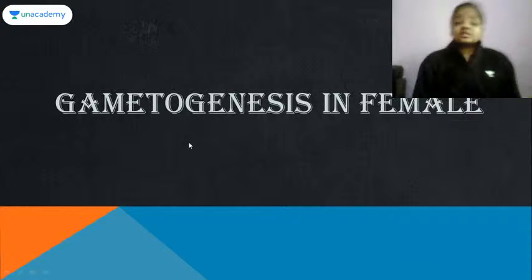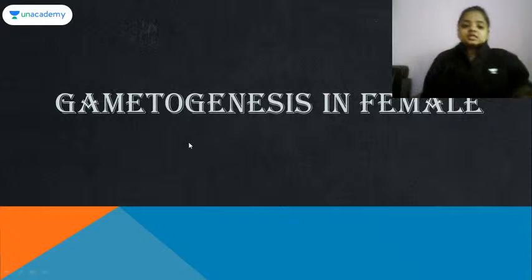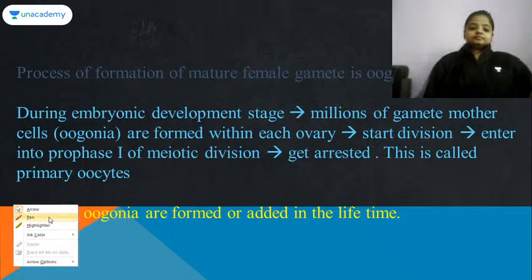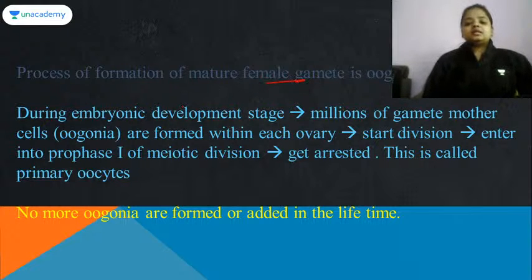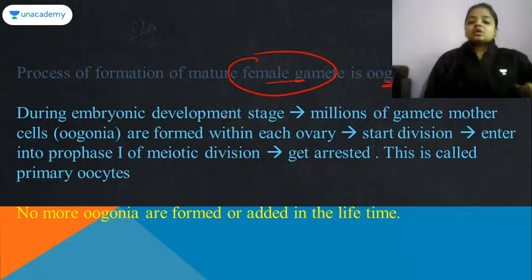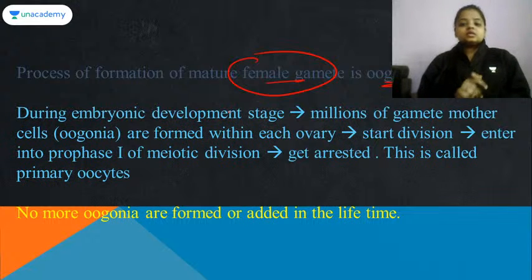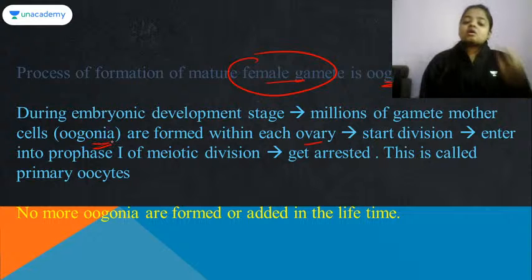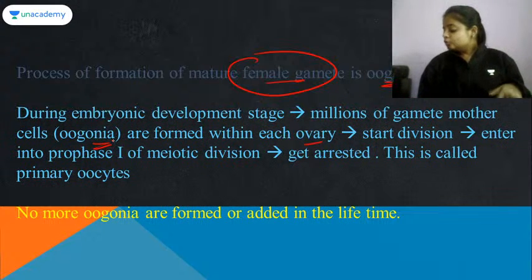तो अब आता है gametogenesis in the female, यानी female के अंदर किस तरीके से ovum बनता है. Process of formation of mature female gamete is called oogenesis. Oogenesis is the process of formation of the female gamete. तो during the embryonic stage, जब female child born होती है, girl child born होती है, तो in that girl child itself, in each ovary there will be so many oogonia. ठीक है, millions of gamete mother cells, that is oogonia, are always there inside the ovary of a newborn child.